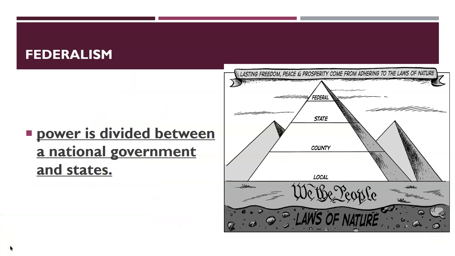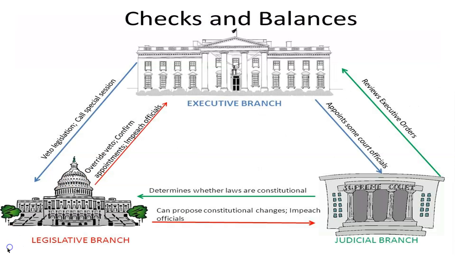The founding fathers also wanted to give the national government many powers. Federalism is where power is divided between the national government and the states. However, the federal law is supreme over any state law. The U.S. Constitution is divided in three parts: the preamble, the articles, and the amendments. In the articles, it established the different parts of government and the power and responsibilities for each branch.